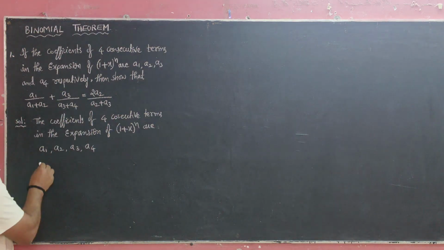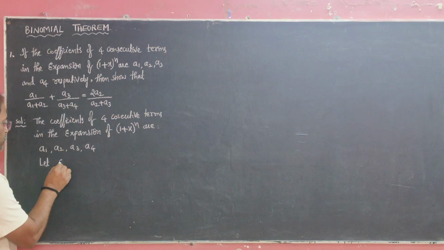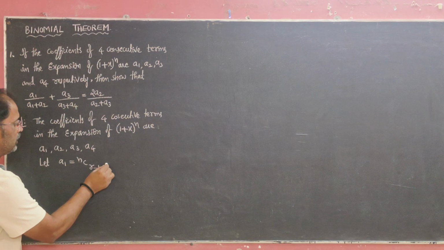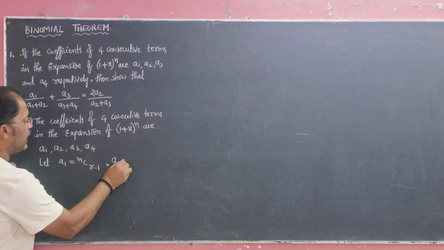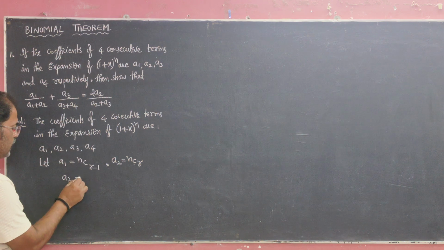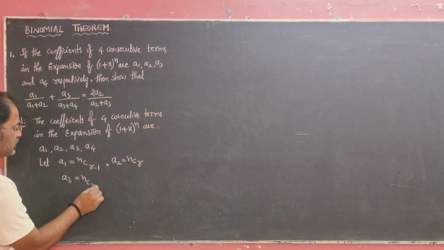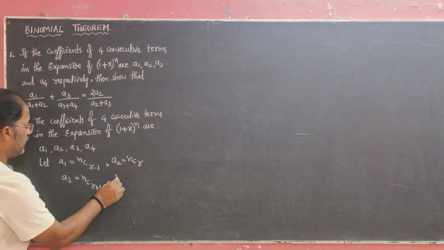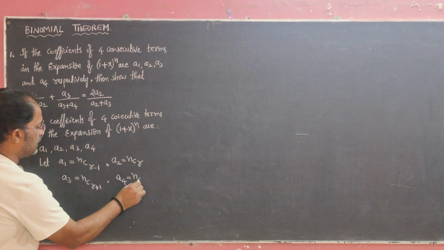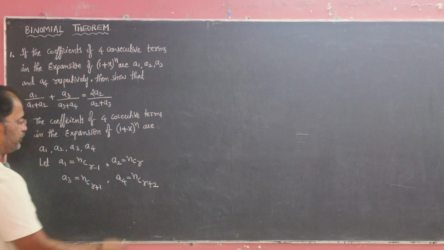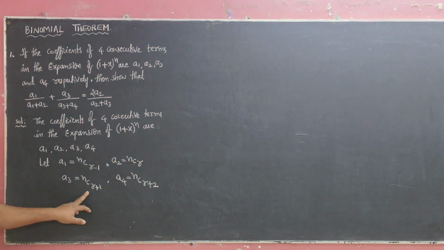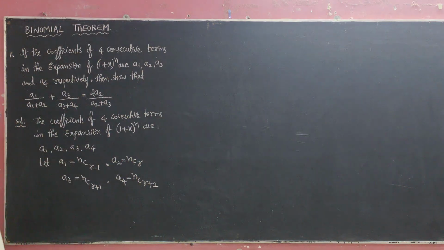So that is, let a1 = nC(r-1), a2 = nCr, a3 = nC(r+1), and a4 = nC(r+2). Okay, nC(r-1), nCr, nC(r+1), nC(r+2).